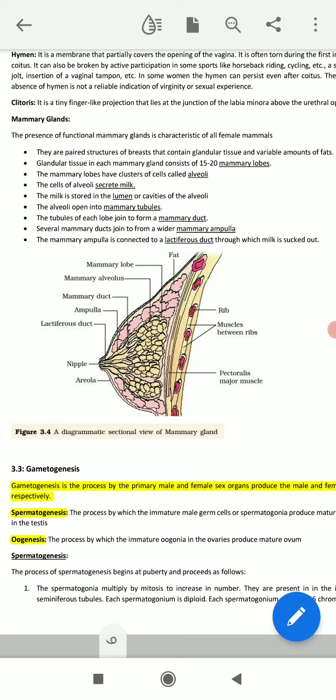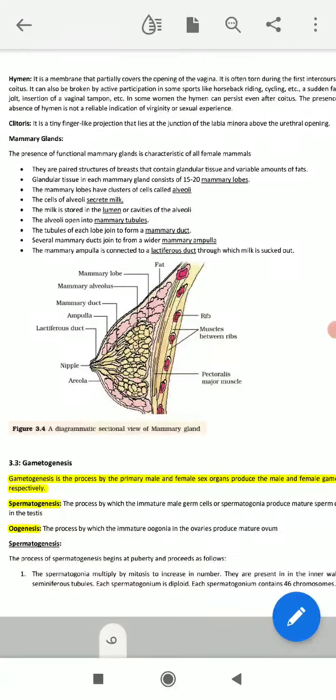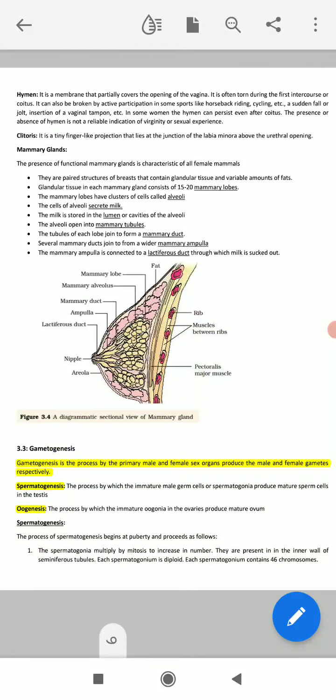So there are two types of gametogenesis process: the first is spermatogenesis, the second is oogenesis. Spermatogenesis is the process by which the immature germ cells or spermatogonia produce the mature sperm cells in the testes. This is the basic definition of spermatogenesis. It is a biological process by which the immature male germ cells, or spermatogonia, produce the mature sperm cells in the testes. This is the site where spermatogenesis takes place.